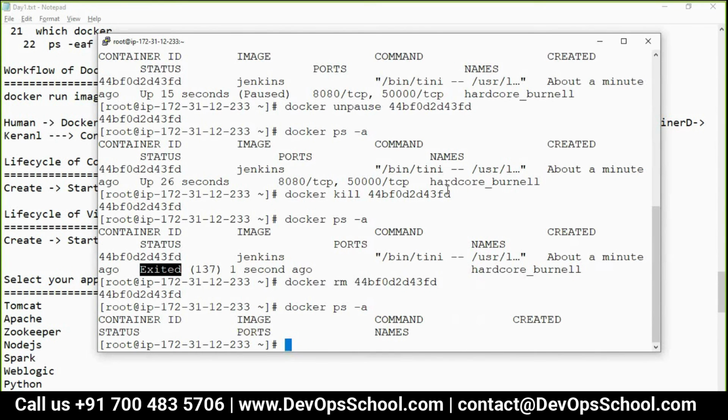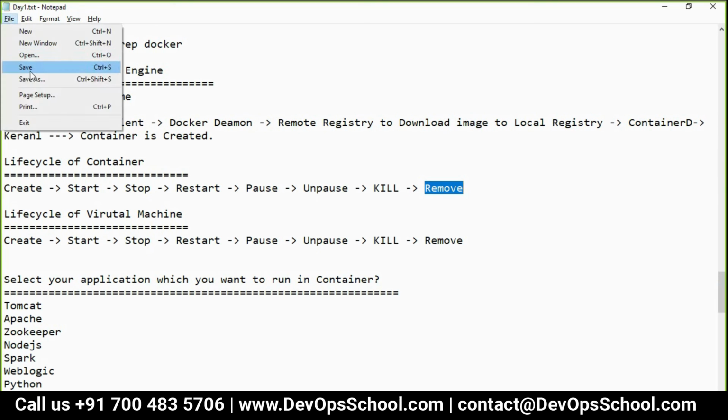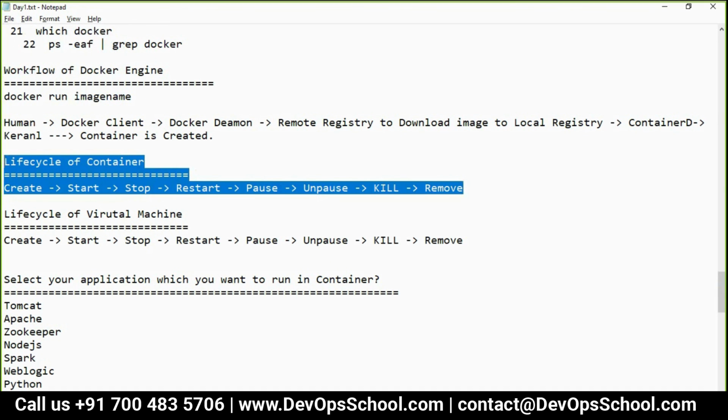And see, no container. So guys, within 5 minutes, see how fast we created, started, stopped, restarted, paused, unpaused, killed and removed, spending hardly a few seconds on each. Would you be able to do that in a VM? It would take a lot of time. Of course, we have not used any containers yet, we will do so, but this is the life cycle of containers.